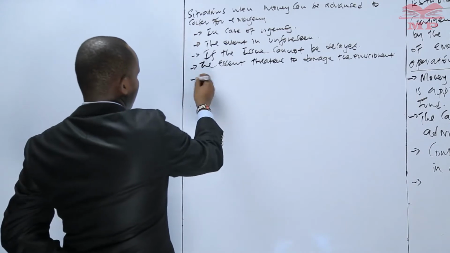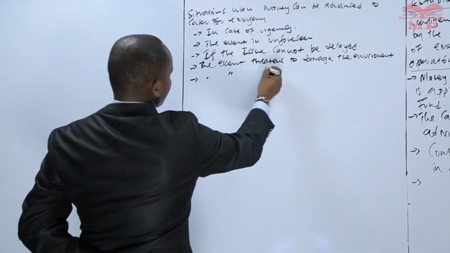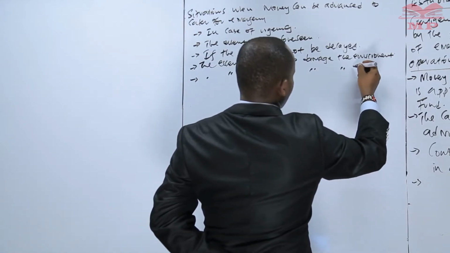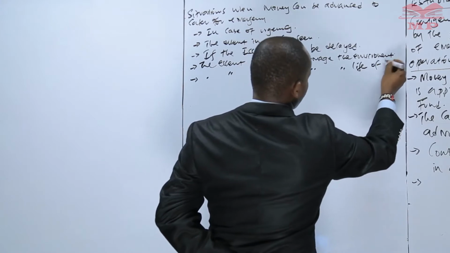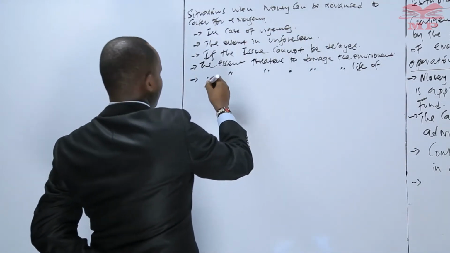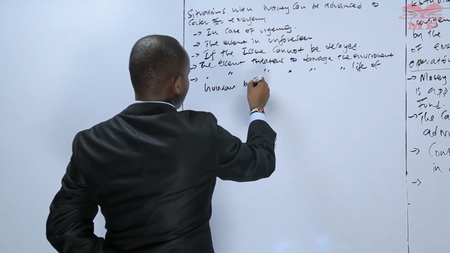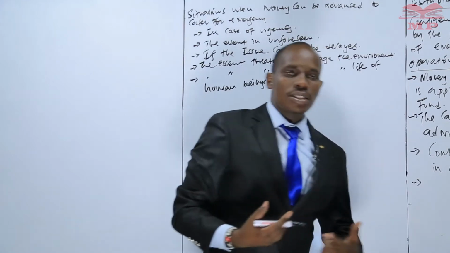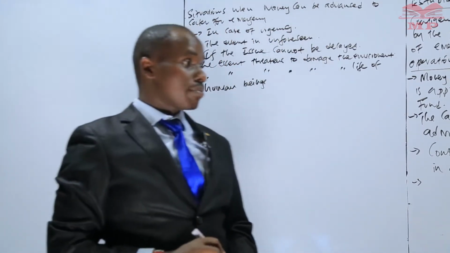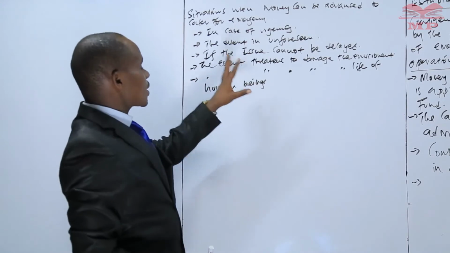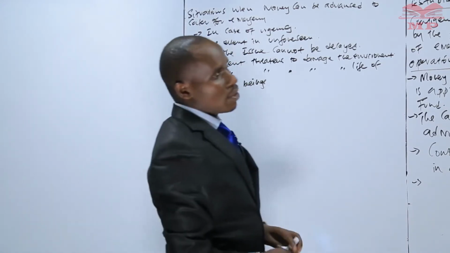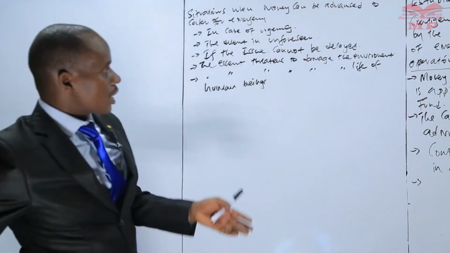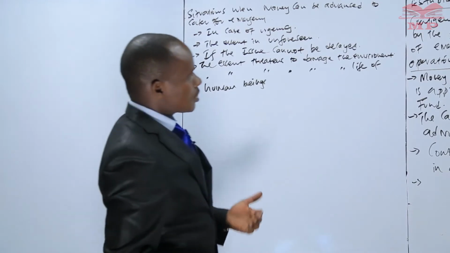And last but not least, is if the event threatens to damage the life of human beings. If the event threatens to damage the life of a human being, then again we need to access that money and we save the life of those human beings. And with that we come to the end of our contingency fund.